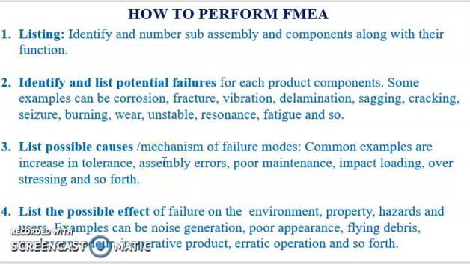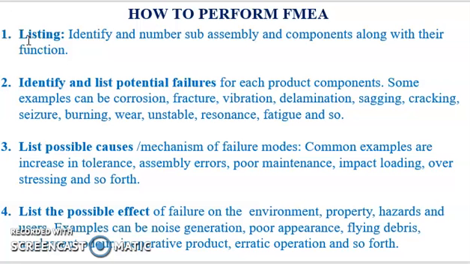Now we will discuss how to perform FMEA. The process for conducting an FMEA is straightforward. The basic steps are outlined here. The first step is listing. First, we will list each sub-assembly and component of a process or a product along with its function. The reference number of the components or sub-assemblies can be taken from the bill of materials associated with the product